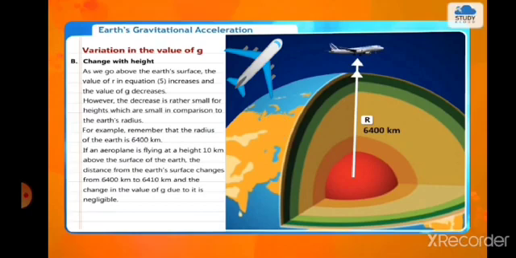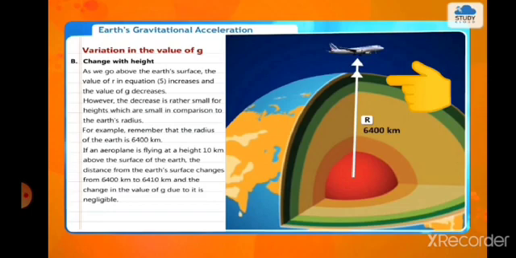If an aeroplane is flying at a height of 10 km above the surface of the earth, the distance from the earth's center changes from 6,400 km to 6,410 km, and the change in the value of g due to it is negligible. See, as the height changes, the value of g also changes.